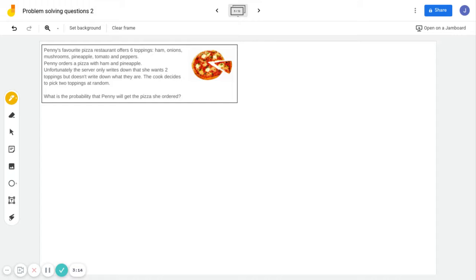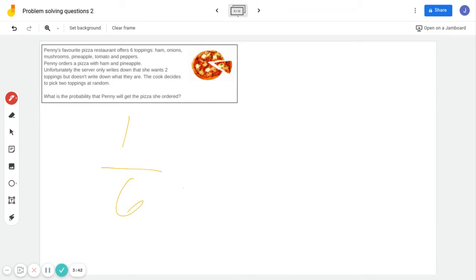So let's do a simpler problem first, just to give you an idea of what's happening here. Remember, we're writing a fraction. Let's say Penny ordered ham on her pizza, and the server only recorded that she wanted 1 topping, but he doesn't remember what it is. So the chef's going to choose at random 1 topping to put on the pizza. What are the chances he gets it right? The chances he gets it right are 1 in 6. And now let me explain why that's the answer.